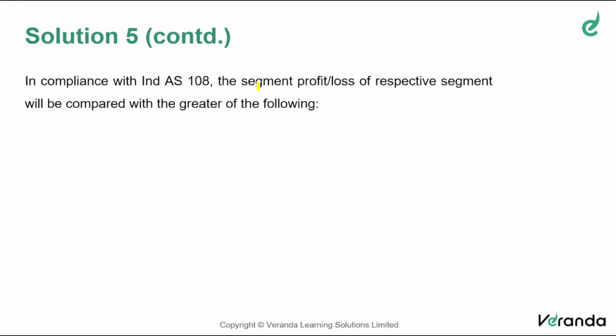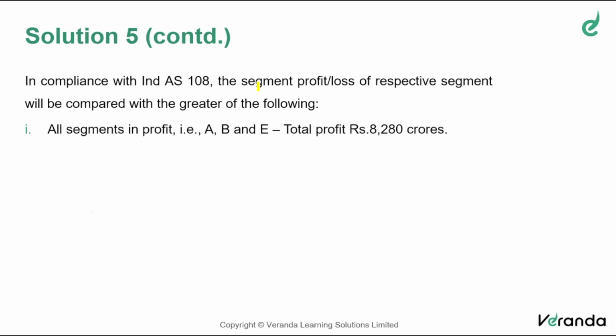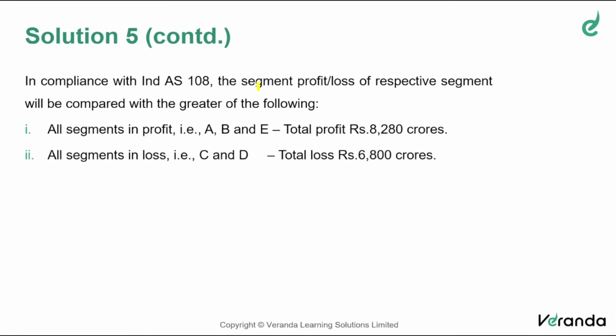So therefore, friends, what should we do? A, B, E are segments that have not resulted in a loss. Find the total profit made by A, B and E only. Add the profit of A, B and E. Similarly, step 2, all segments in loss. Find the total loss. It is 6,800.